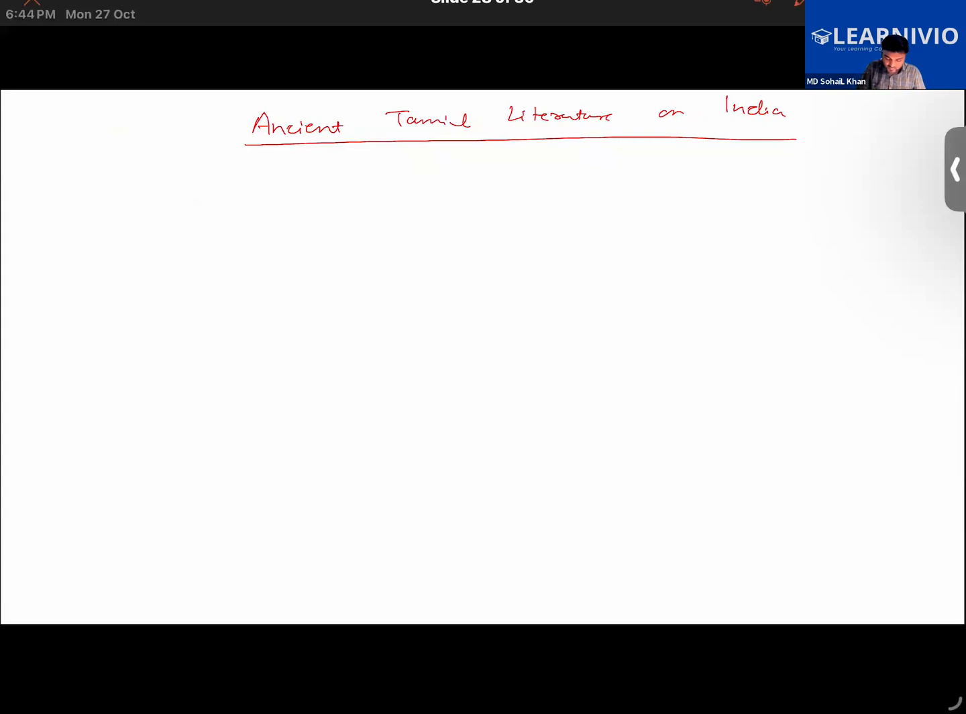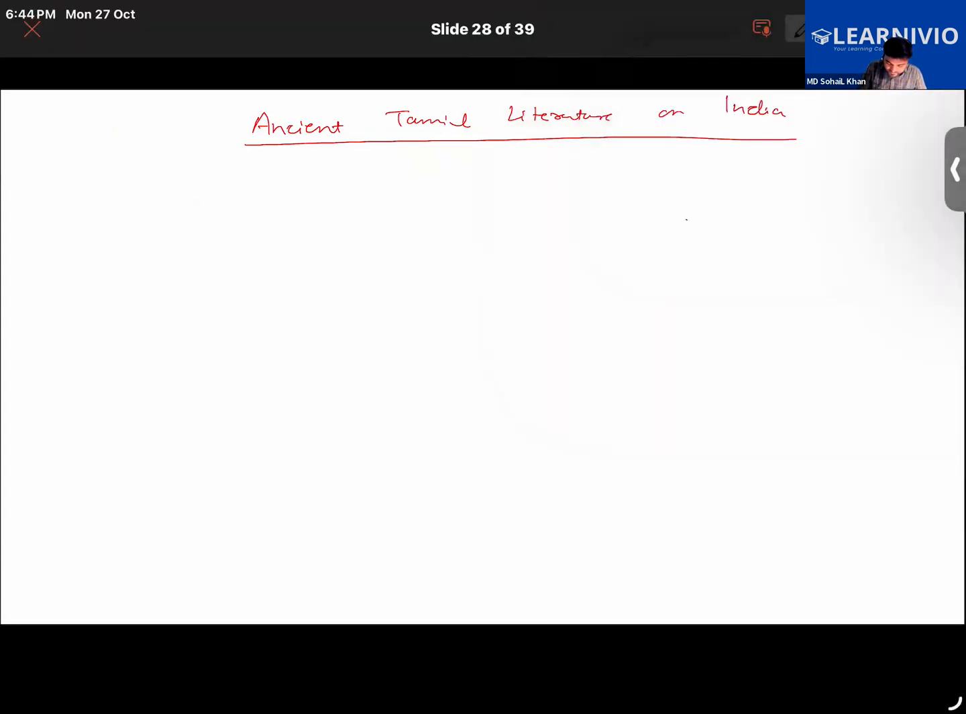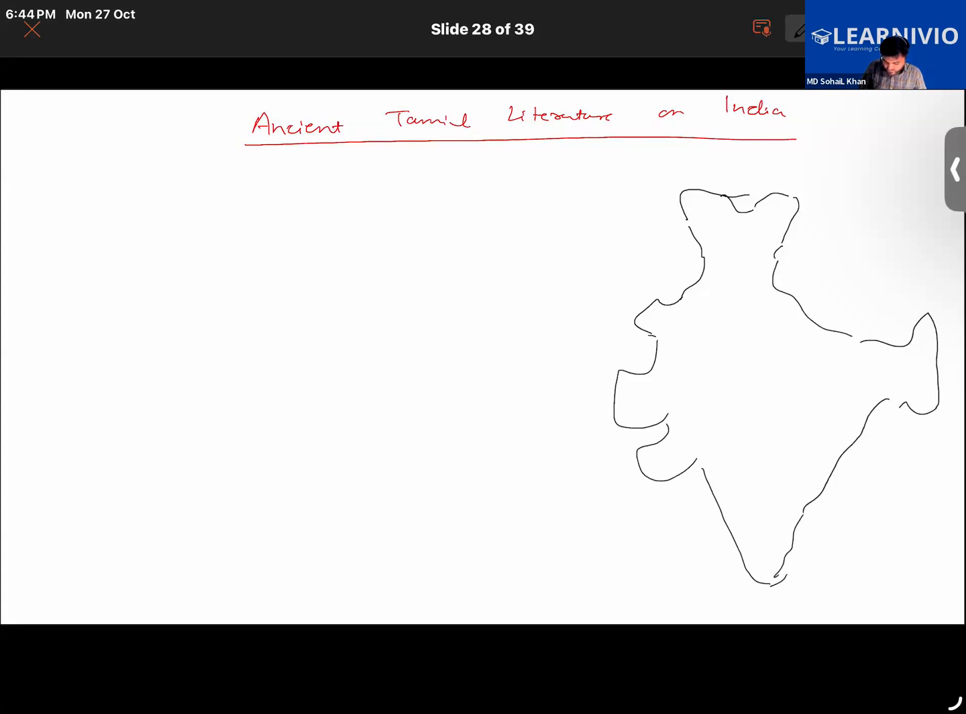See, basically, I was trying to take that image here. There was a Tamil poem that was written about 2,000 years ago. In that, India has been described as the land between the Cape Comorin.